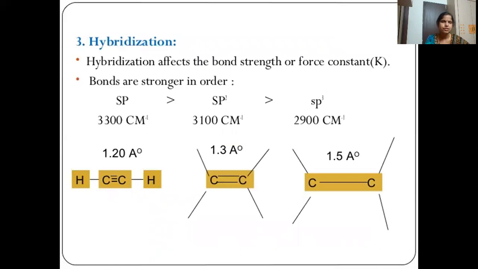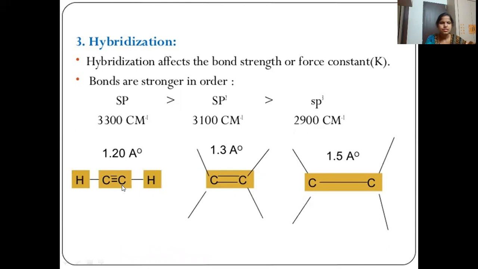Then hybridization. Hybridization also affects the bond strength or the force constant. So sp hybrid carbon will have higher vibrational frequency when compared to sp2, then comes sp3. So sp is more than 3000, that is 3300. sp2 is almost near 3000, that is 3100. sp3 is just less than 3000, 2900.